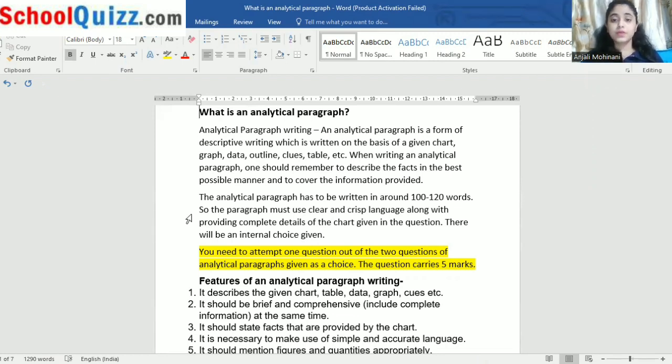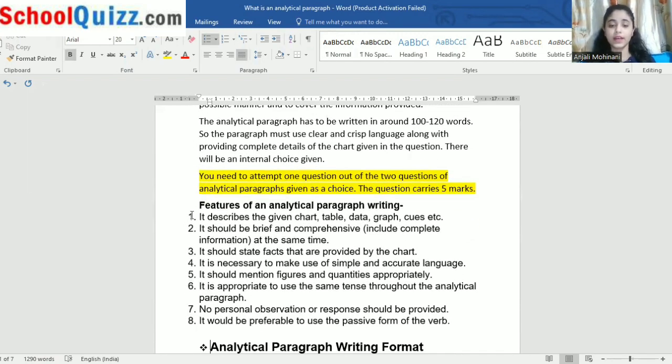Okay. So it should be written in around 100 to 120 words. The analytical paragraph must be clear. It should be clear and have simple language, along with providing details of the chart in the given question. So now we have to write in 100 to 120 words. Okay, I hope I'm clear with this. And I'm not recalling the features because you know that it is same as the meaning, that it should be detailed, it should be comprehensive, it should state facts, and it should provide necessary information, right?